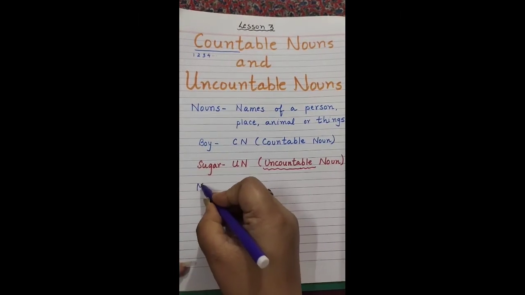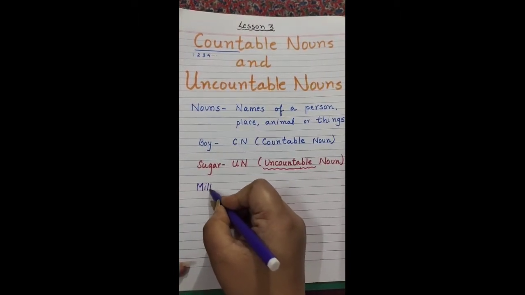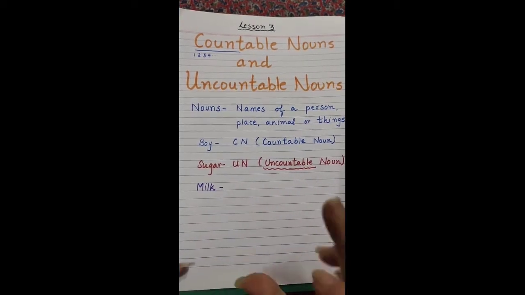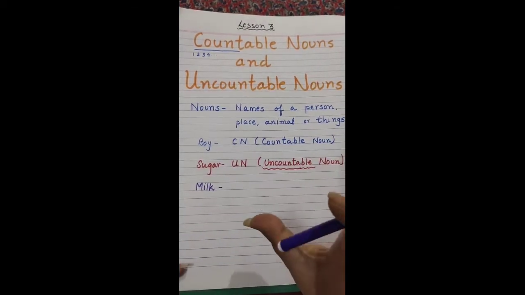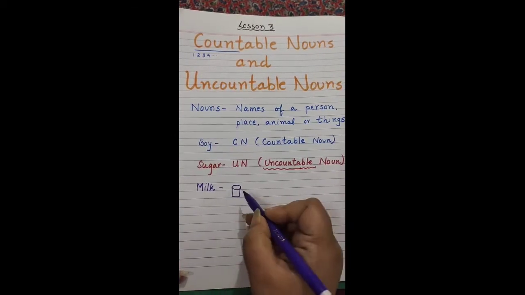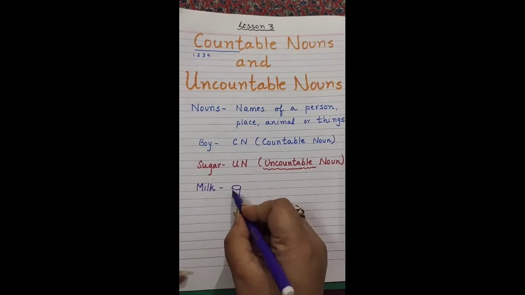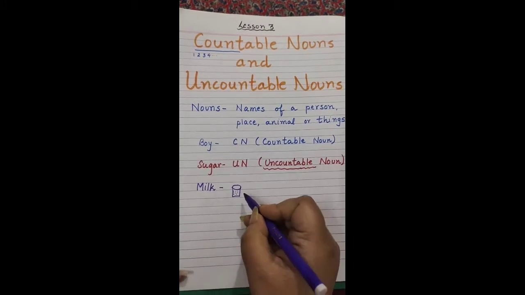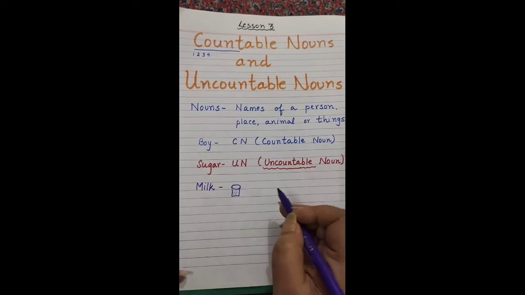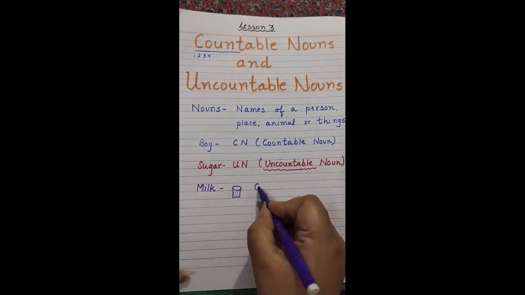It is milk, isn't it? So if you see, children, if mama gives you a glass of milk. Okay, kindly bear with my drawing.